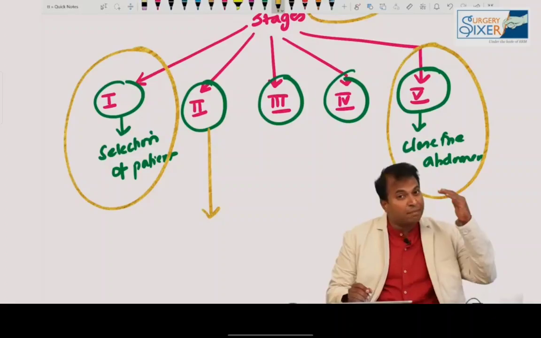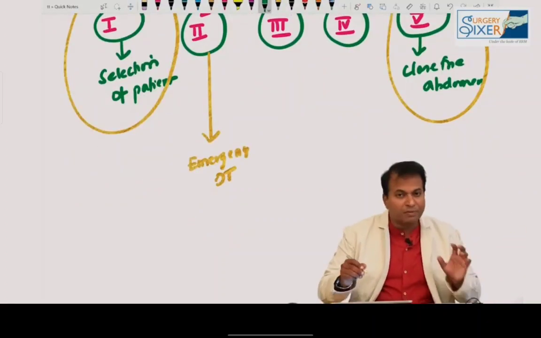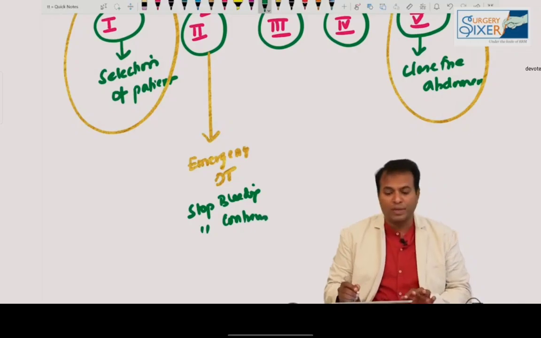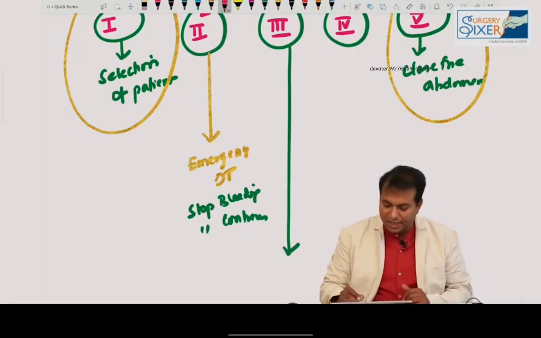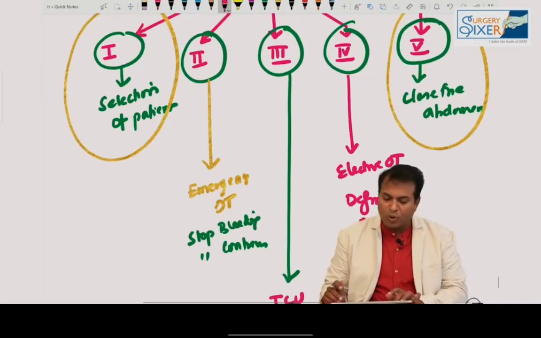Stage 2 is the same as phase 1, emergency OT management. In the emergency OT, we will do only stop the bleeding and stop the contamination. That is stage 2. What is stage 3? Stage 3 is ICU management. Stage 4 is elective OT, definitive repair. So this is stage 1, 2, 3, 4, 5 from Bailey.